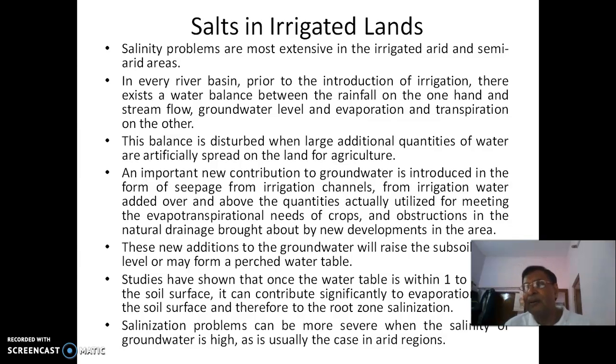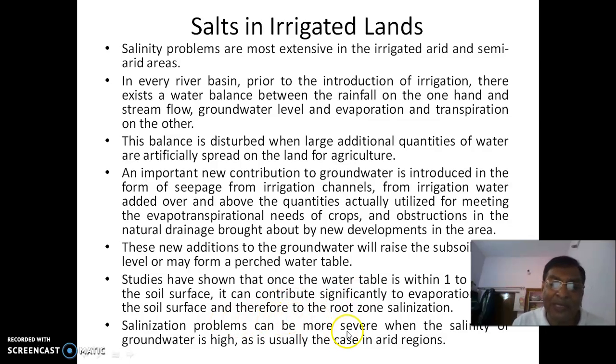Evaporation occurs both from the top as well as from the root zone, that is from the subsoil. So what will happen if the water gets evaporated? Salts remain in the soil. That's what will happen. Salinization occurs. Most of these irrigated lands undergo salinization through only this kind of process. As the water table builds up, it is simply evaporated in these arid and semi-arid regions, and the salts remain in the soil.